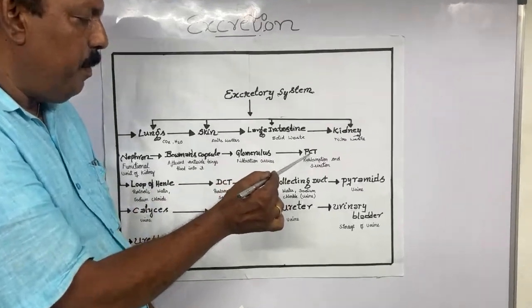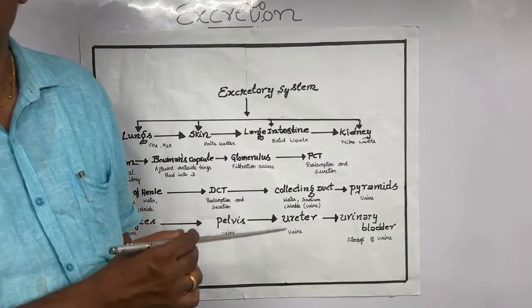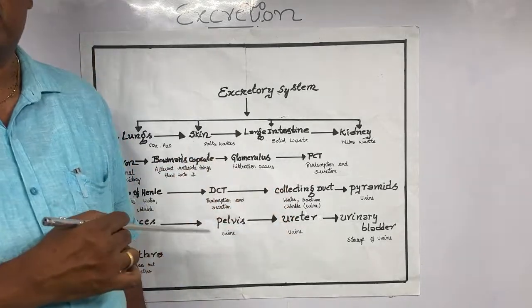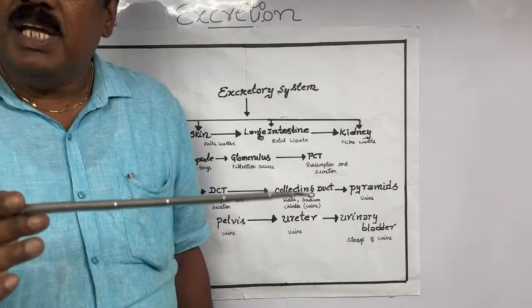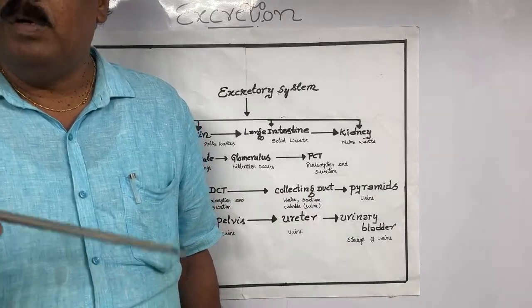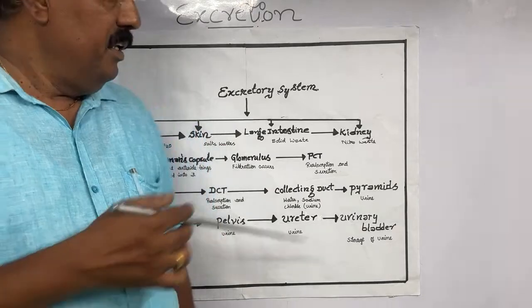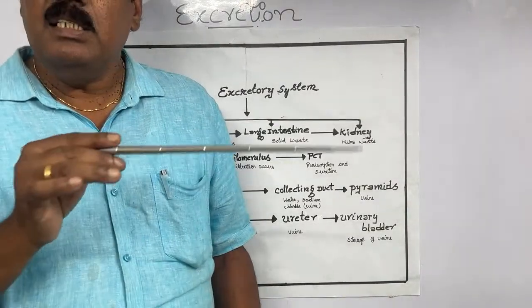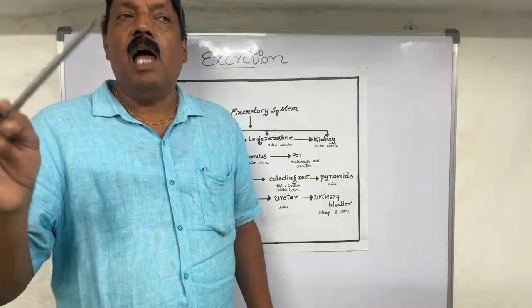In the PCT, the proximal convoluted tubule, reabsorption and secretion take place. That means the second and third stages of urine formation take place. In the first stage of urine formation, the blood is filtered under high pressure.